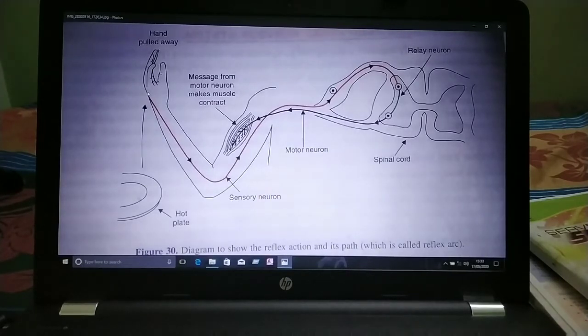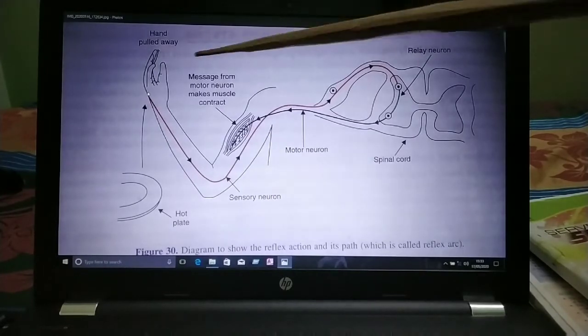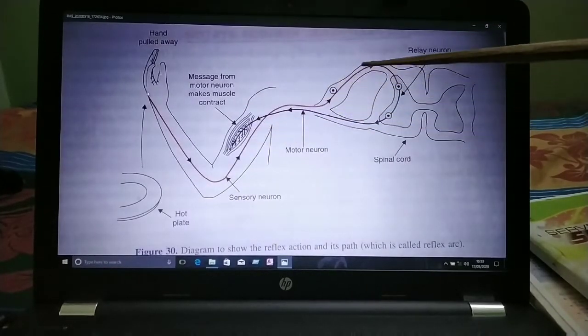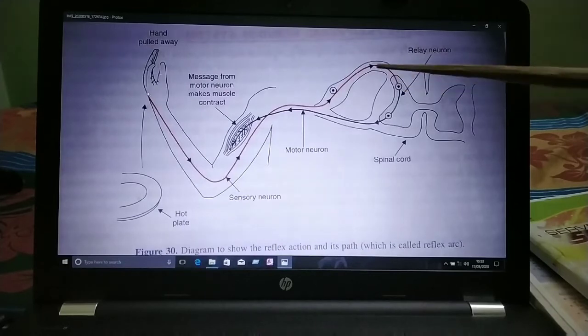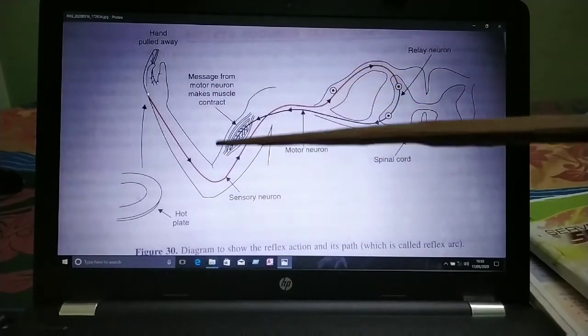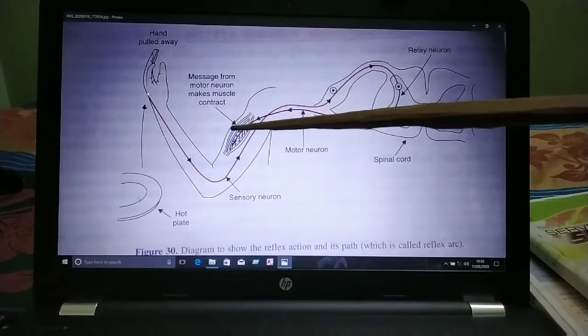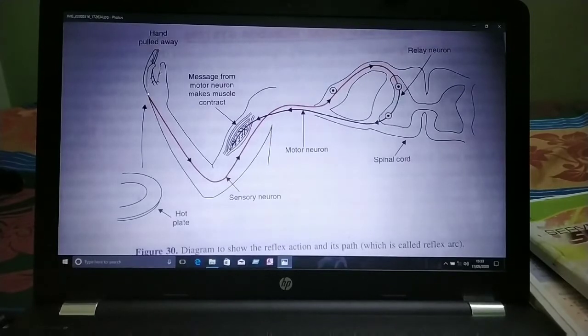See here, children, the path along which the impulse travels is called the reflex arc. Whatever path it follows, from here to the spinal cord, then to the relay neuron, then the motor neuron, and then to the muscles. This whole path is known as the reflex arc.